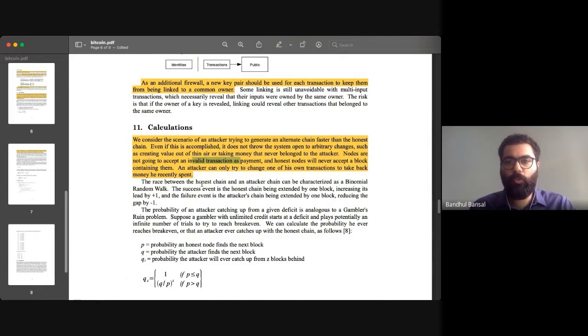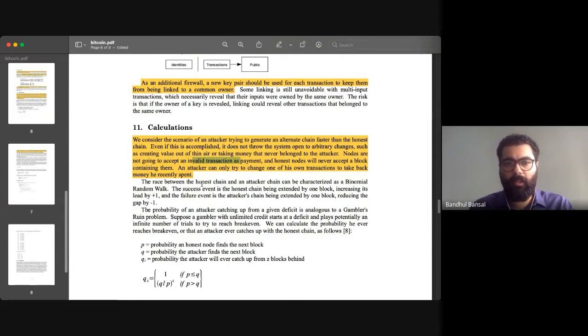So along with invalidating the transaction that is being sent, he has to make sure that he is the one controlling the longest chain, because the longest chain is the one that is accepted in the system. So how can he maintain a chain that would be longest?